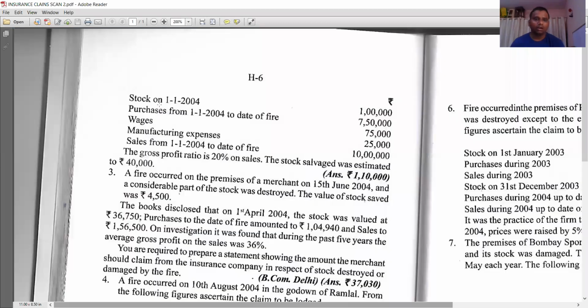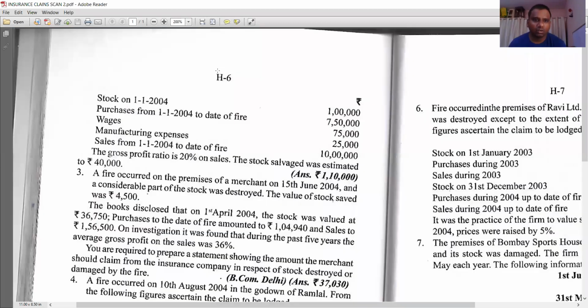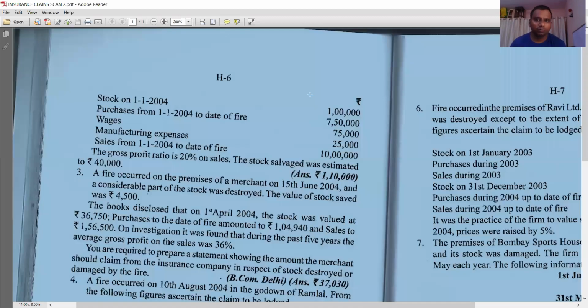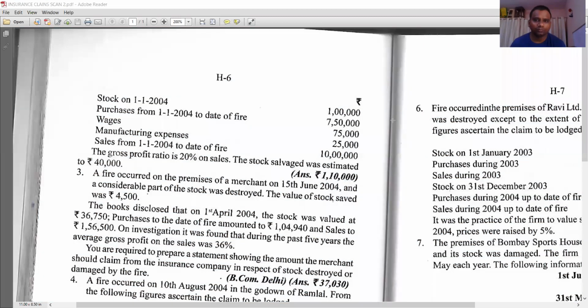Turn the page. Now, what is the stock on 1/1/2004? 1 lakh. Purchases from 1/1. This 1/1/2004 is what, students? Opening date, right? Purchases from 1/1/2004 to date of fire, 7,50,000. Wages, manufacturing expenses, sales. The gross profit ratio is 20% on sales. This is given.